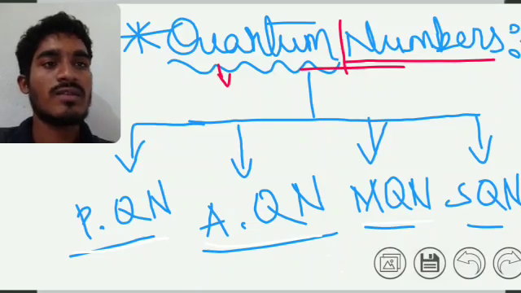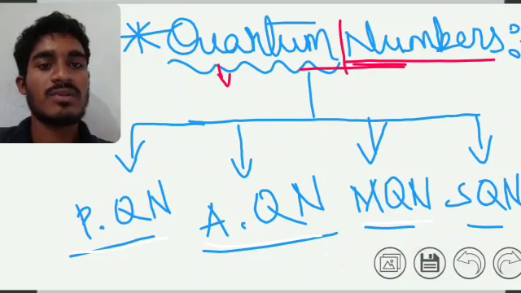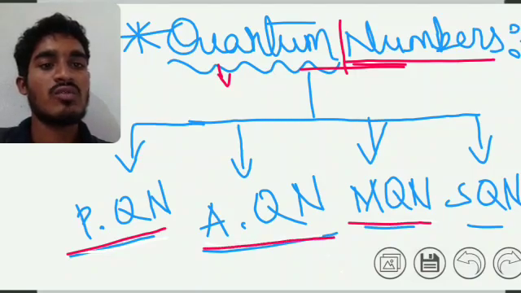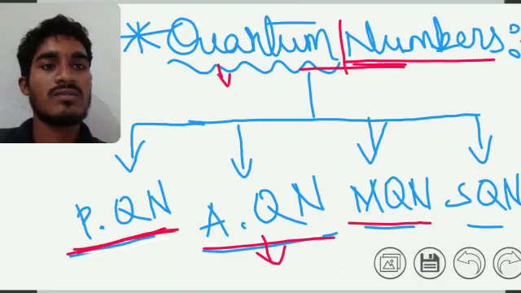These quantum numbers were proposed by Niels Bohr. We have four types: spin quantum number, magnetic quantum number, azimuthal quantum number or angular momentum, and principal quantum number, which we have to see today.